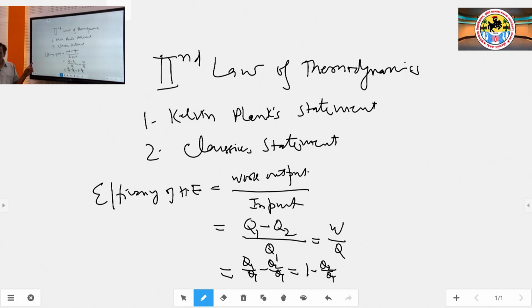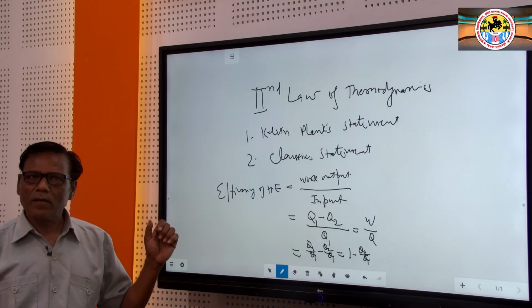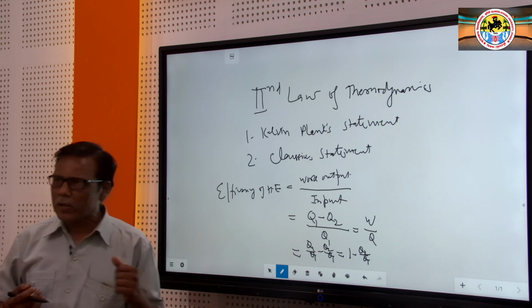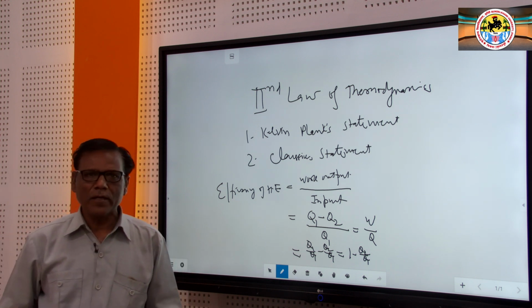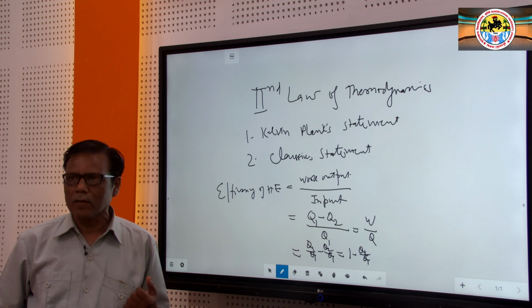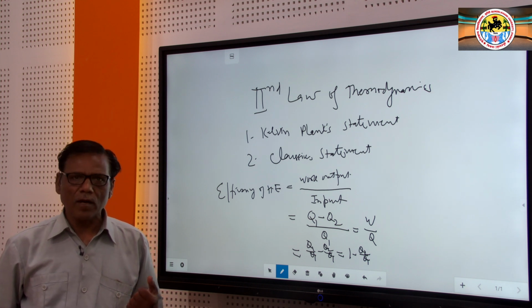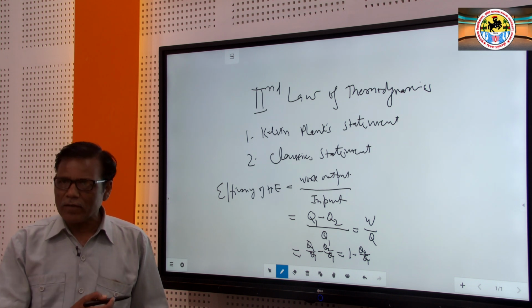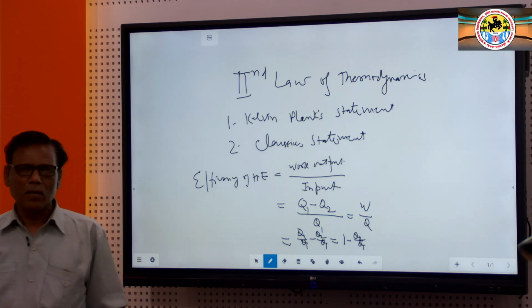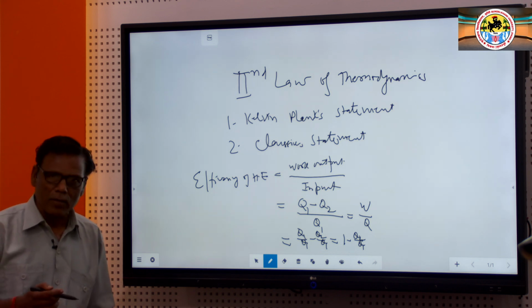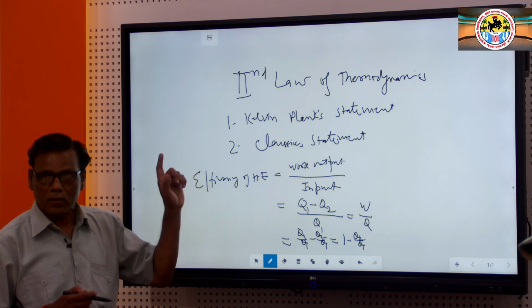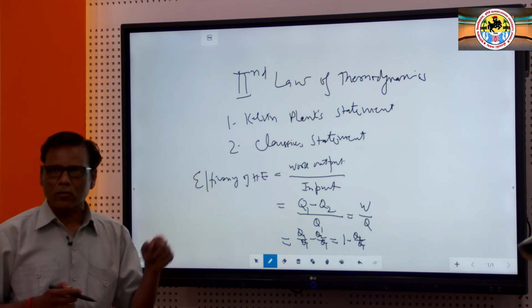Here, we are extracting the heat from the high temperature reservoir. But in the case of the heat pump, we take out the heat from the low temperature reservoir, and then we give some work to the system. In the heat engine, we take some work from the system, but in the heat pump we give some work to the system, and finally, we reject the heat at the higher temperature. So, it is somewhat the reverse of the heat engine.